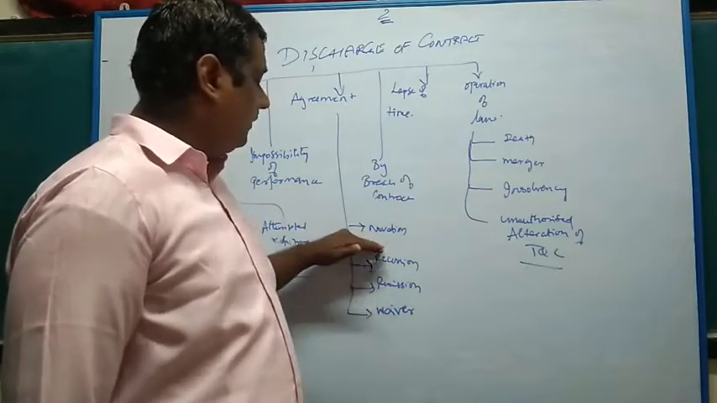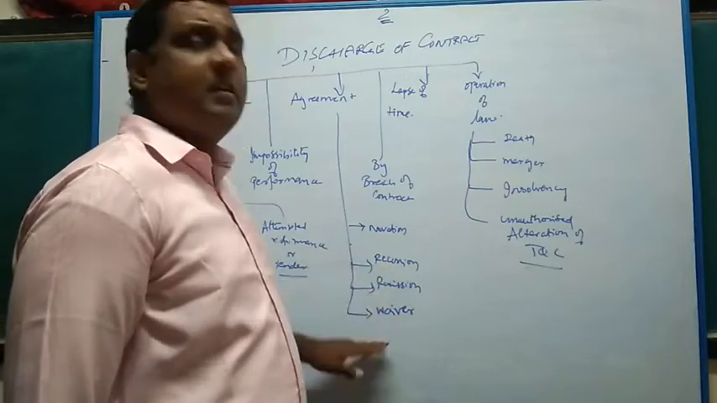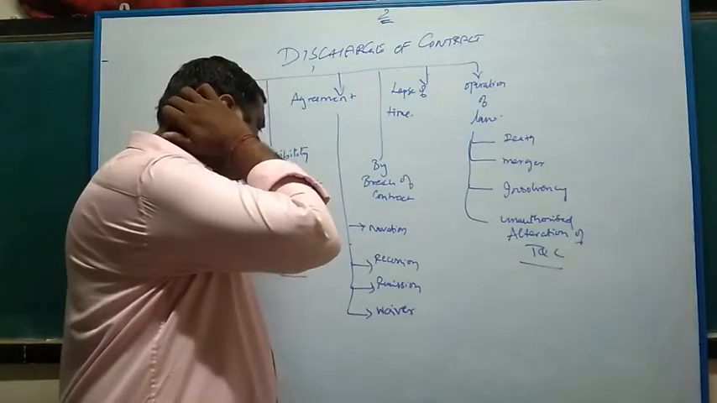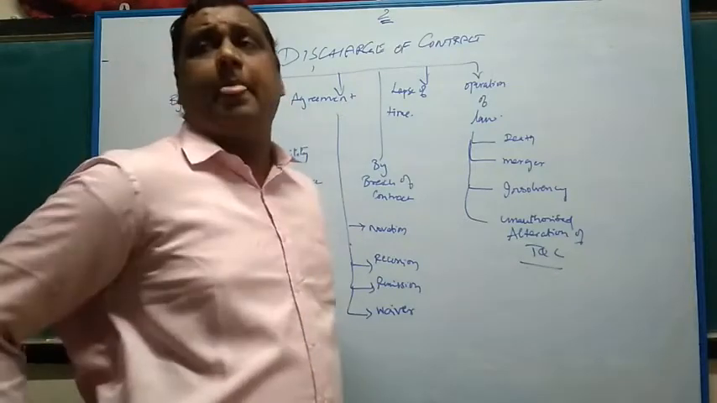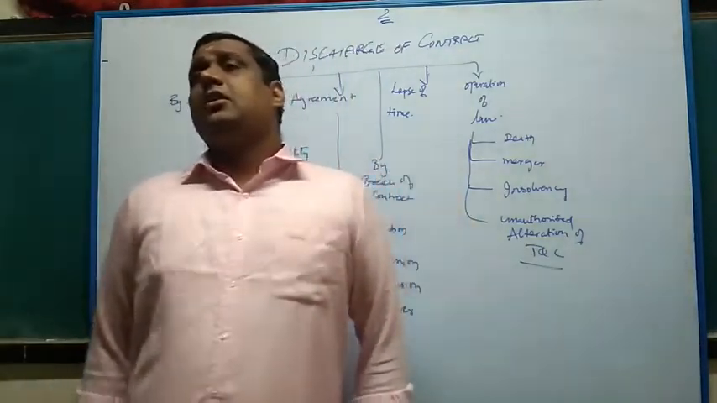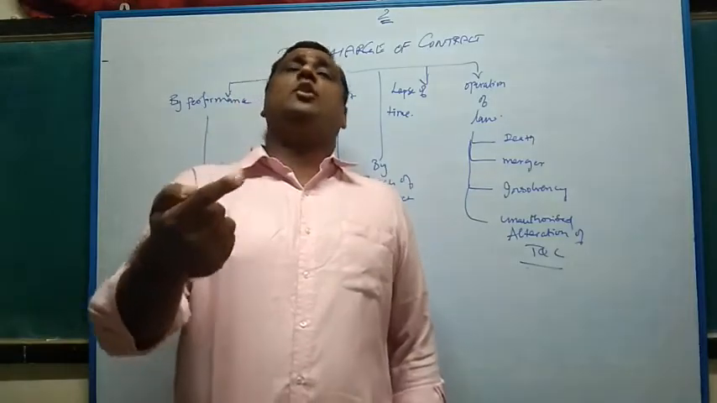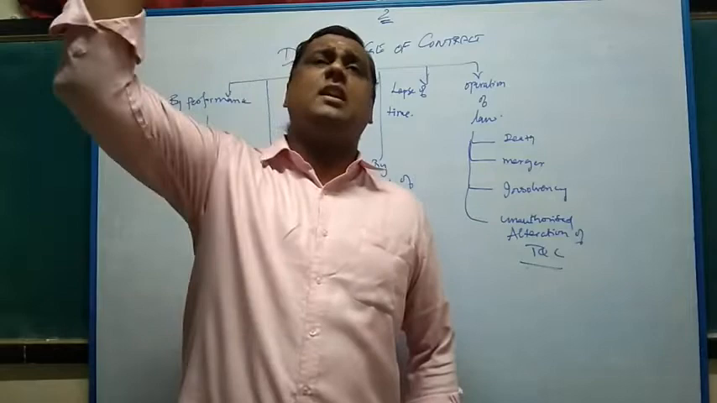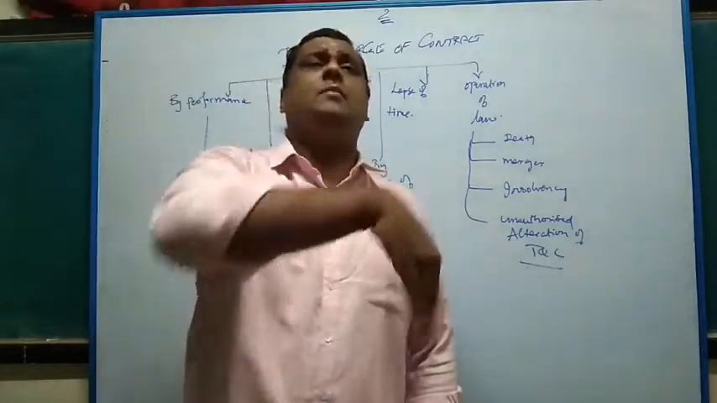Rather, four: novation, remission, rescission, waiver. There are four things. When you come to novation, what is meant by novation? Novation means substituting a new contract in the place of the old contract, as a result of which the old contract will be discharged and the new contract will come into place.